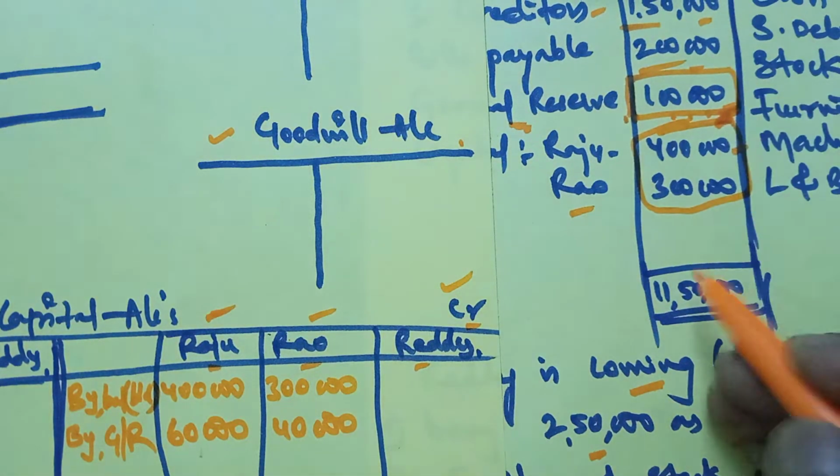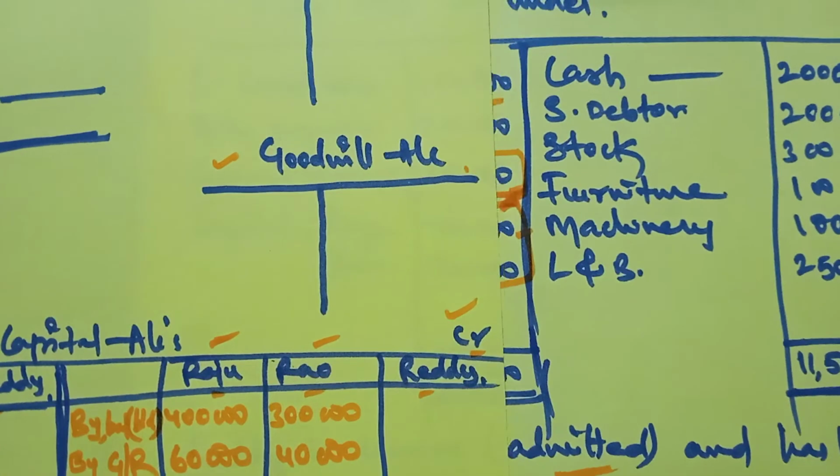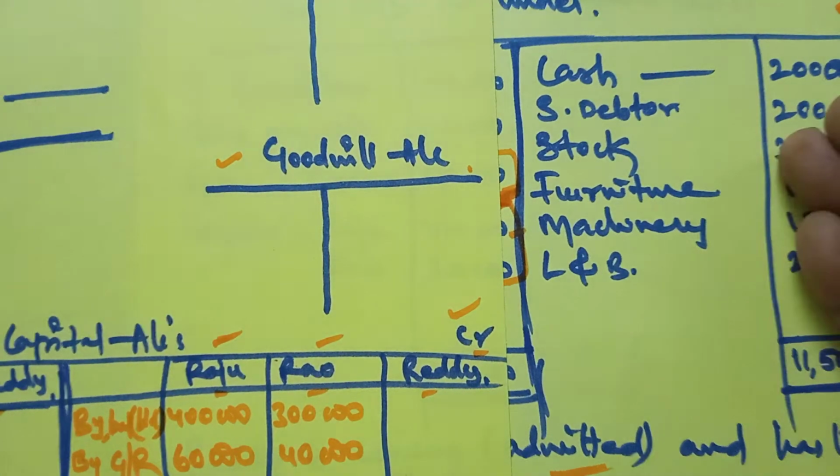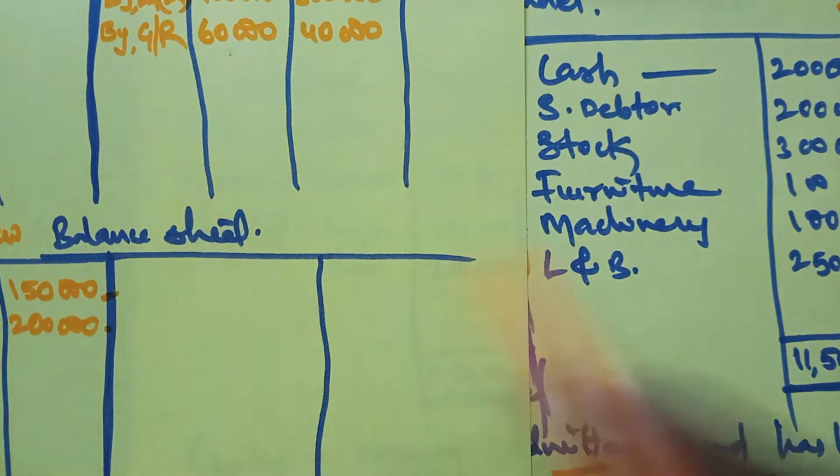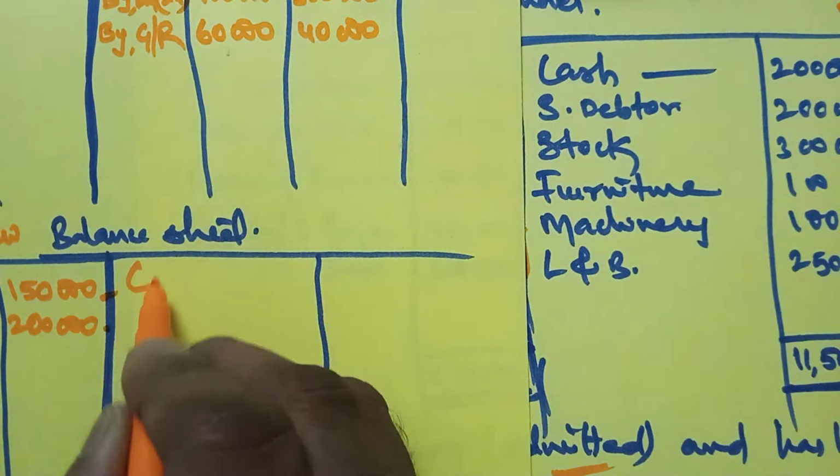Then we took all liabilities. Now start taking assets from the old balance sheet to the new balance sheet. Okay, buddies, just as we took liabilities, assets also you take.